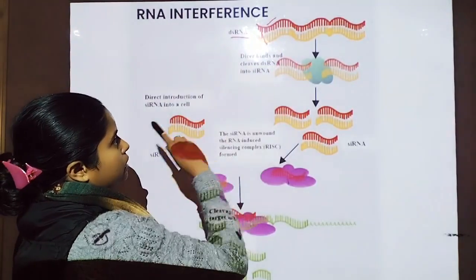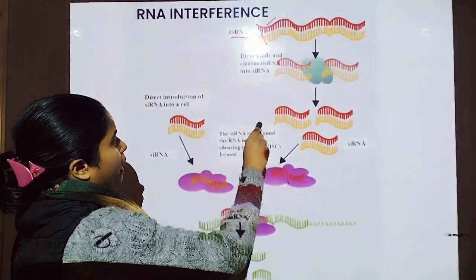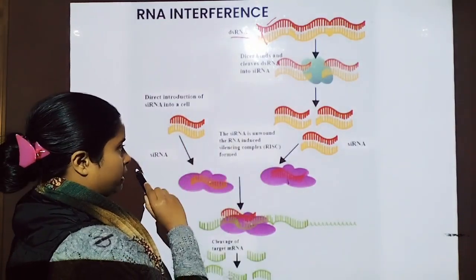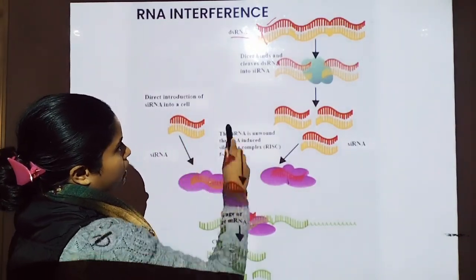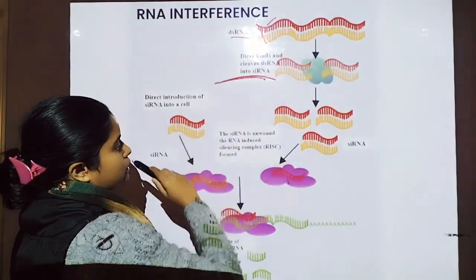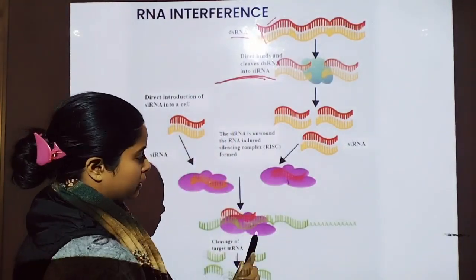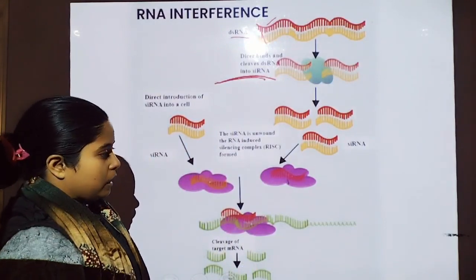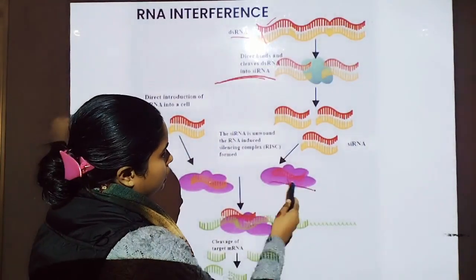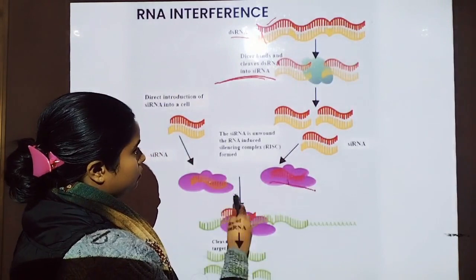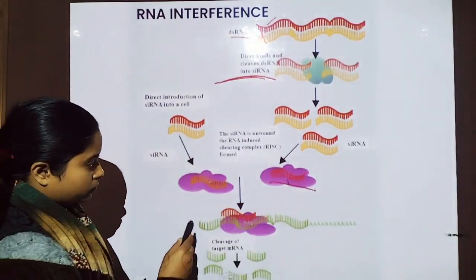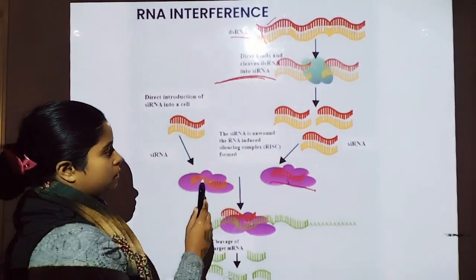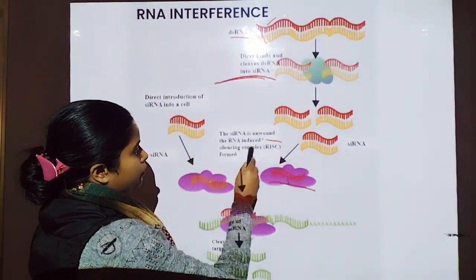When the double-stranded RNA forms, it is cleaved by the enzyme dicer into small fragments of double-stranded RNA, known as siRNA, which is again double-stranded RNA. These are changed into single-stranded RNA by the use of the RISC complex.